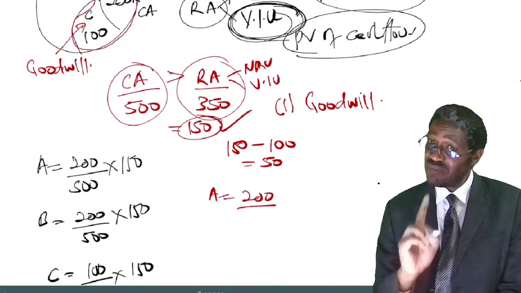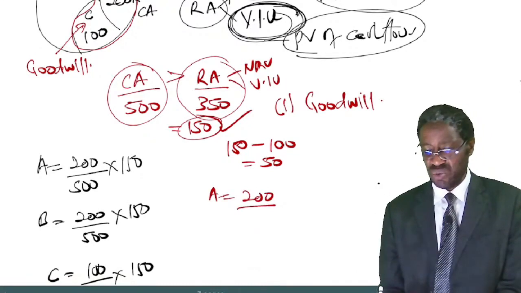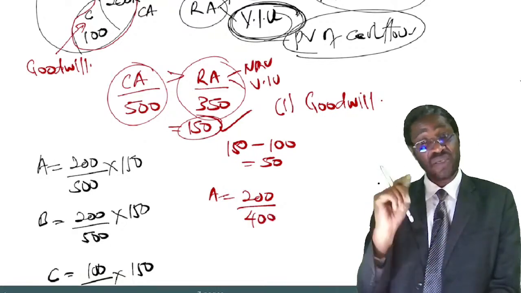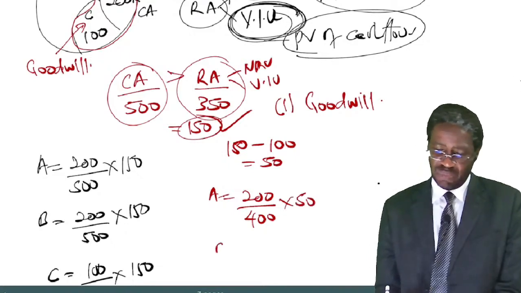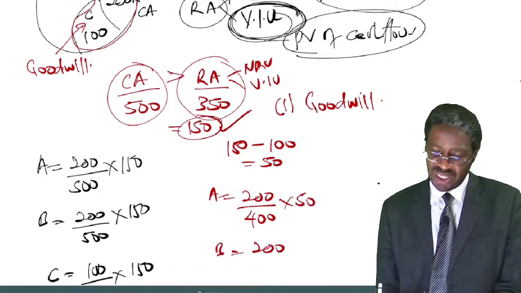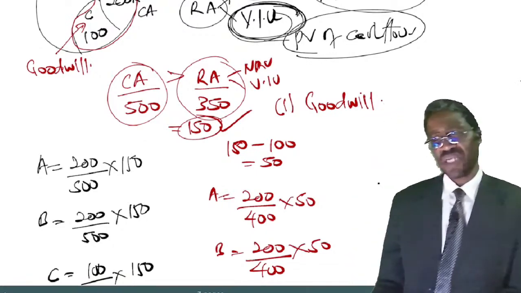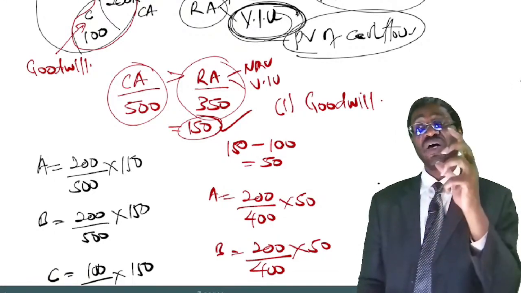Now you don't divide by 500 because you have already eliminated C. You are now remaining with 2, which have a carrying amount of 400. A 200, B 200. Total 400. Multiply that by 50. For B, again it will be 200 divided by 400 times that 50. That's how you allocate the impairment loss